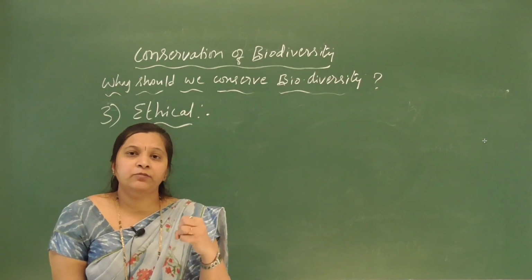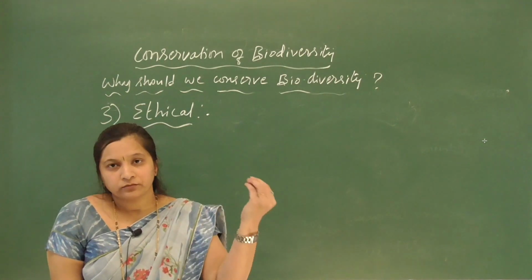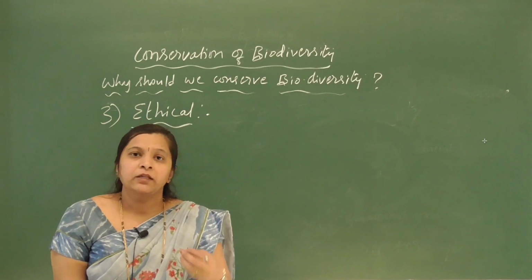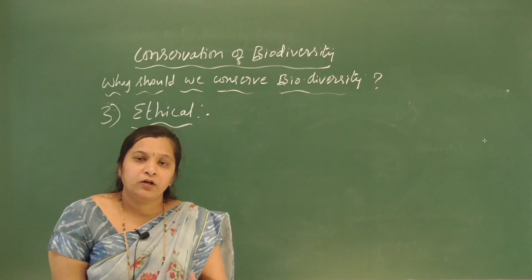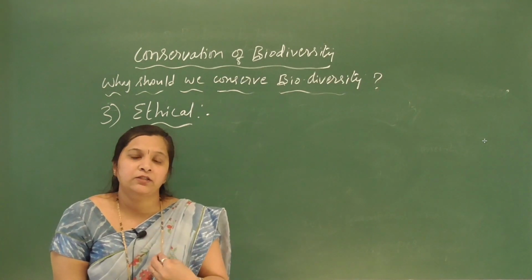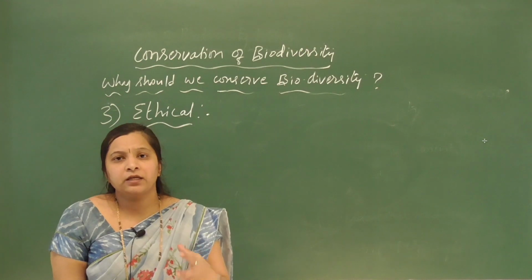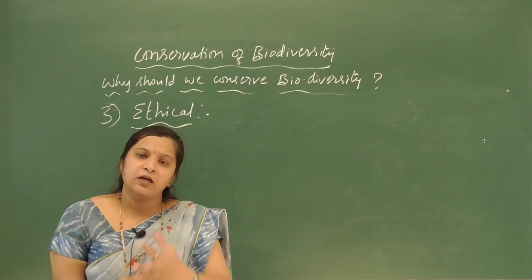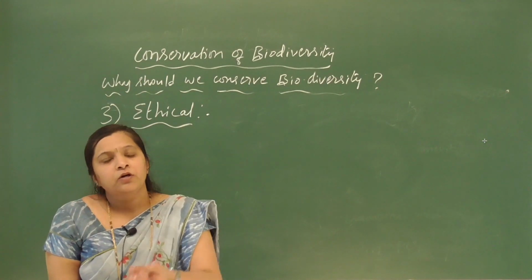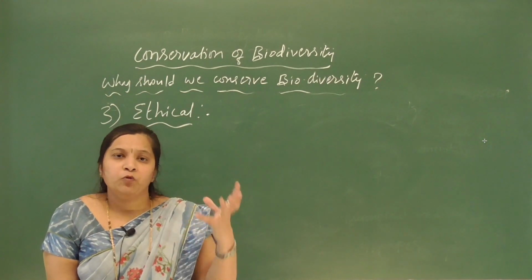So microorganisms are used in the preparation of household products, they are used in industries, and they are even used as biofertilizers. So whether it may be a plant or animal or a microbe, every organism has its own role.